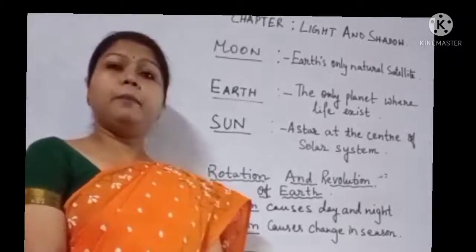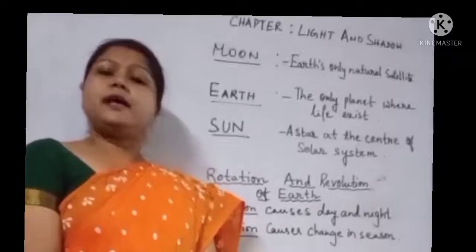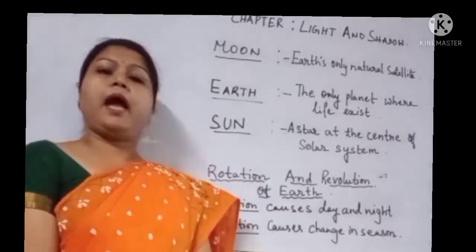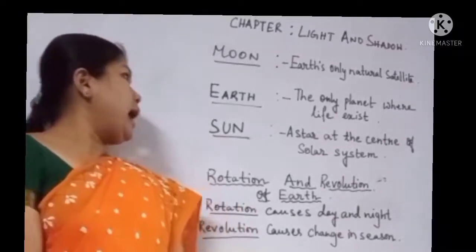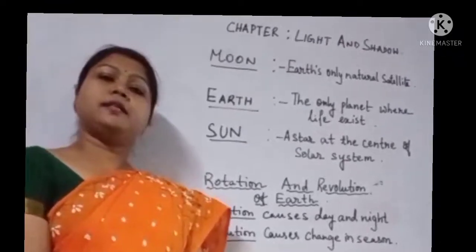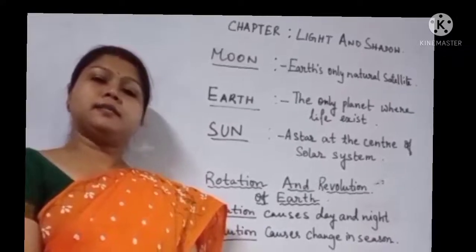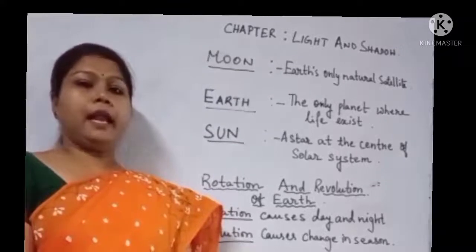Earth is the only planet where life exists. This Earth is the third planet in the solar system, and it is also known as the blue planet. And the last is the Sun, a star at the center of the solar system, and this Sun is the primary source of heat and light.